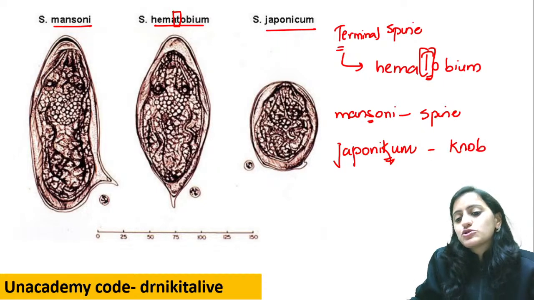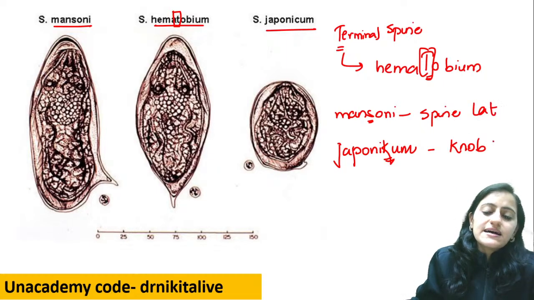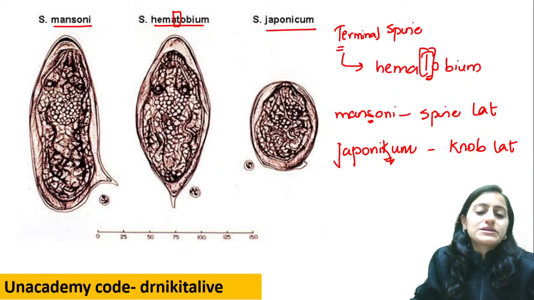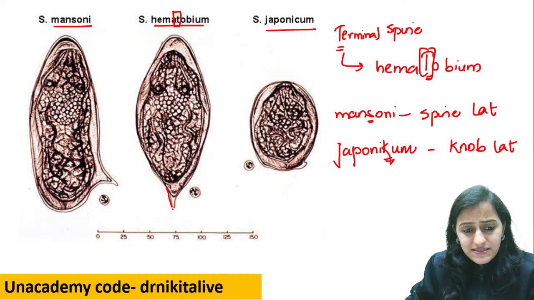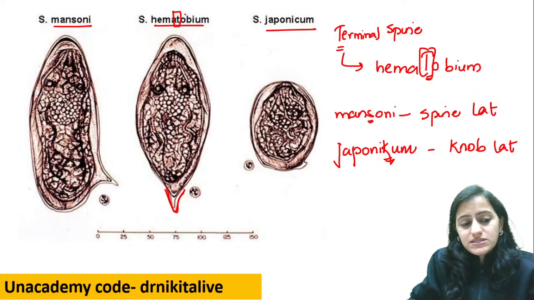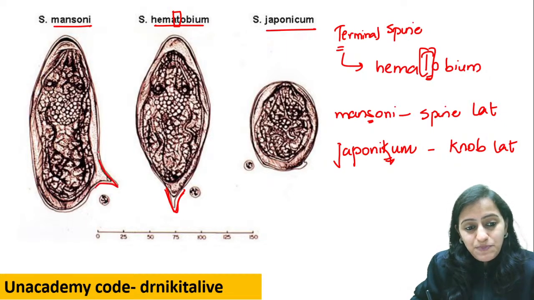Japonicum has a K, so it has a knob. Both of these are lateral spine and lateral knob. Terminal goes with hematobium. Okay, so look at this one. This is the terminal spine at one end, so this is hematobium. This is a lateral spine, pointed.